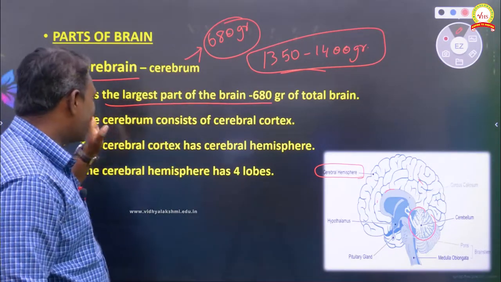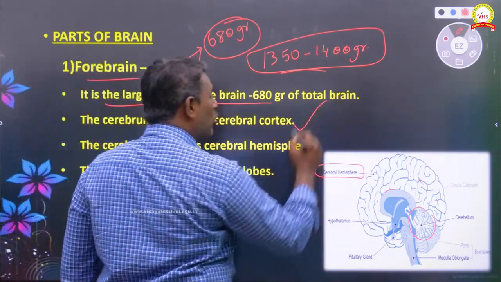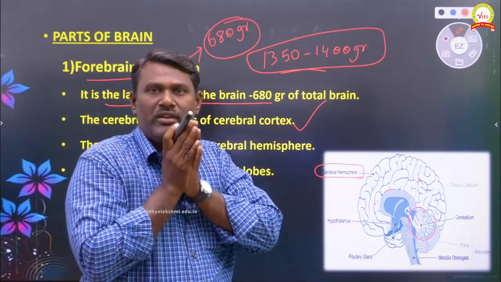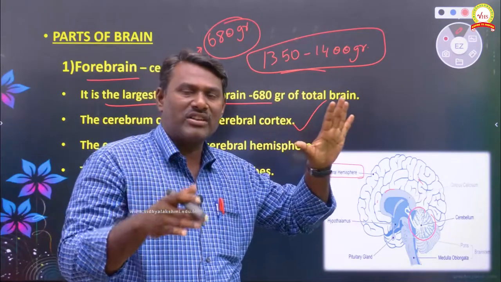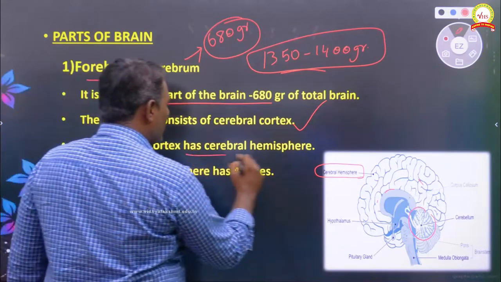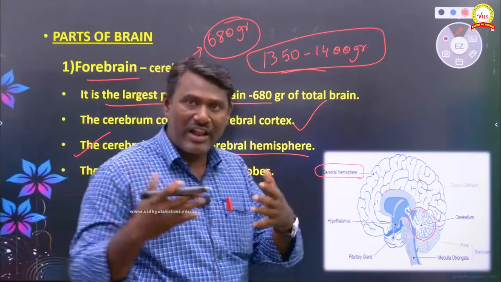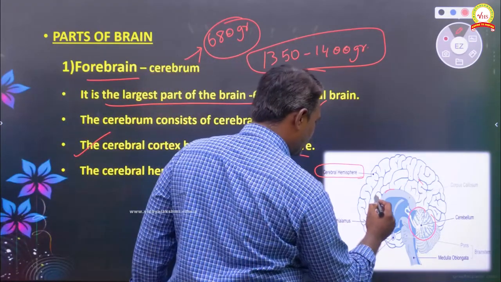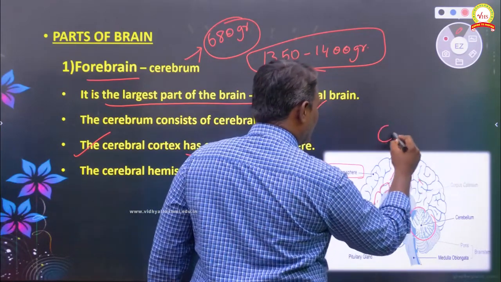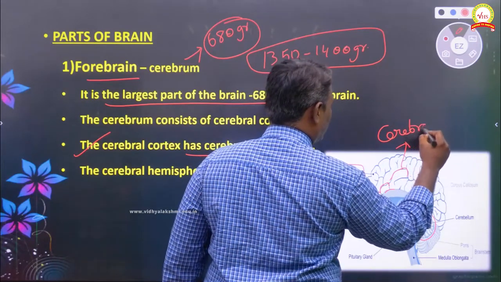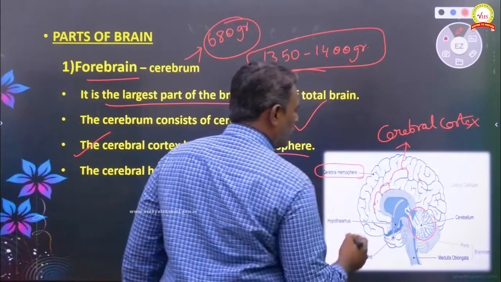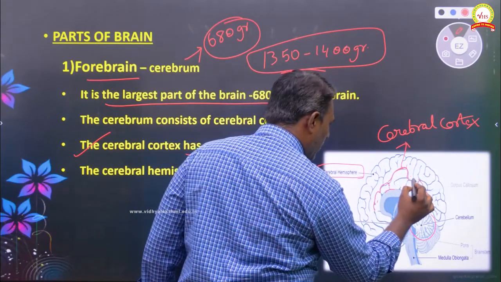The cerebrum mainly consists of the cerebral cortex, a canal-like structure. So the cerebrum consists of canal-like structures, and these we call the cerebral cortex.